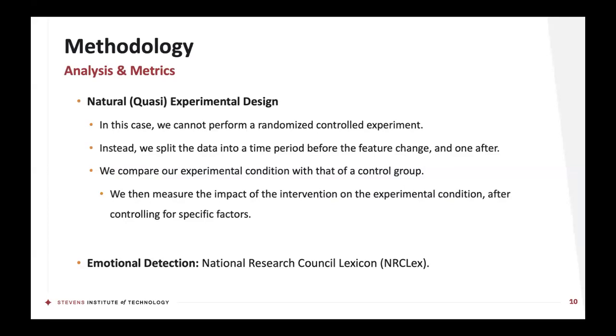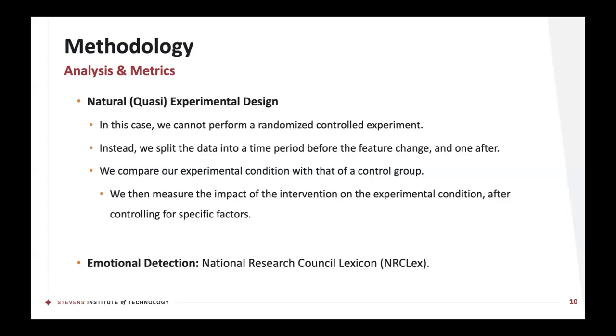So we can split the data into a time period before the feature change and one after. We compare our experimental condition with that of a control group, so we can compare our Facebook group to that of a control group. We then measure the impact of the intervention on the experimental condition after controlling for specific factors.